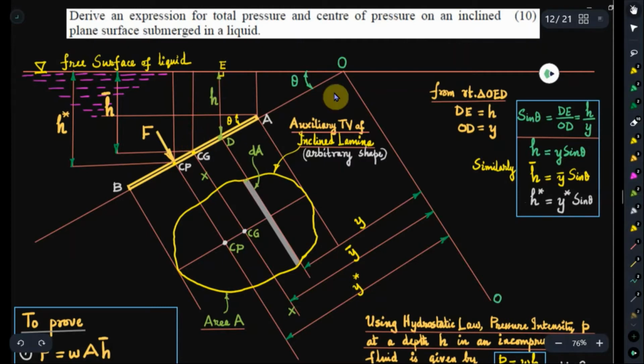Therefore, h is equal to y sin theta, h bar is equal to y bar sin theta, and h star is equal to y star sin theta. What is h star? h star is the distance we have to find out, that is the depth of the center of pressure of this inclined immersed lamina from the free surface.